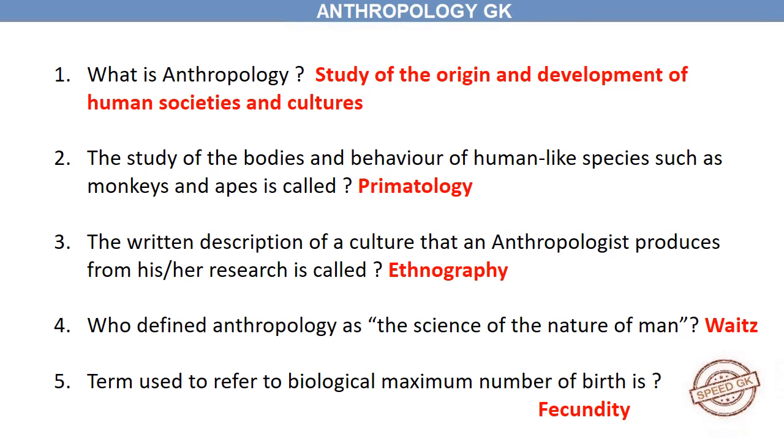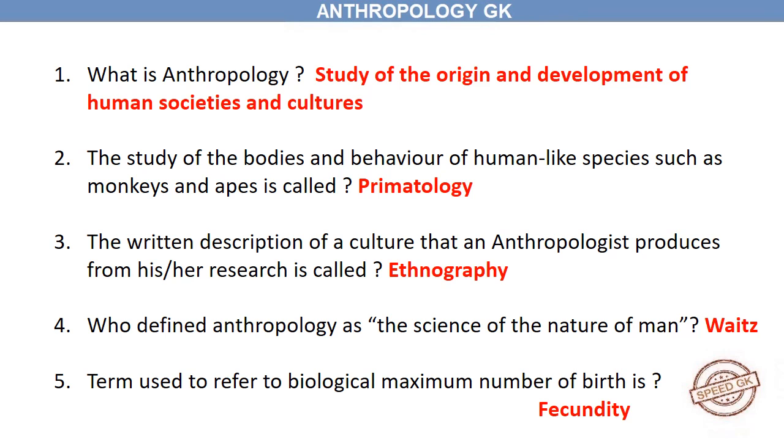What is anthropology? Study of the origin and development of human societies and cultures. The study of the bodies and behavior of human-like species such as monkeys and apes is called primatology. The written description of a culture that an anthropologist produces from his/her research is called ethnography. Who defined anthropology as the science of the nature of man?